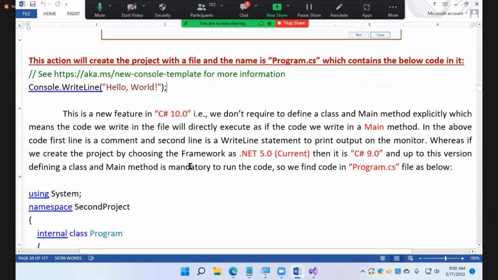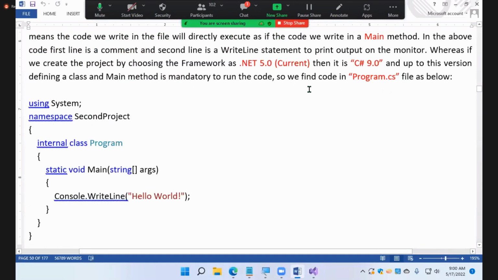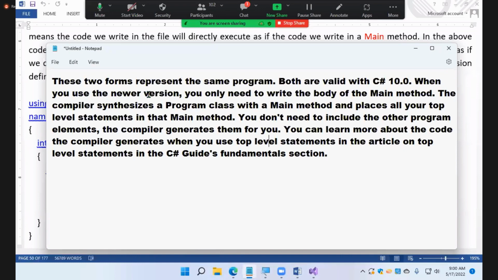You simply write here hello world, and the compiler will generate this code. That's what it is telling. Both are valid. When you use the newer version, you only need to write the body of the main. It synthesizes a program class with a main method and places all your top level statements in the main method. You don't need to include the other program elements. The compiler generates them for you.